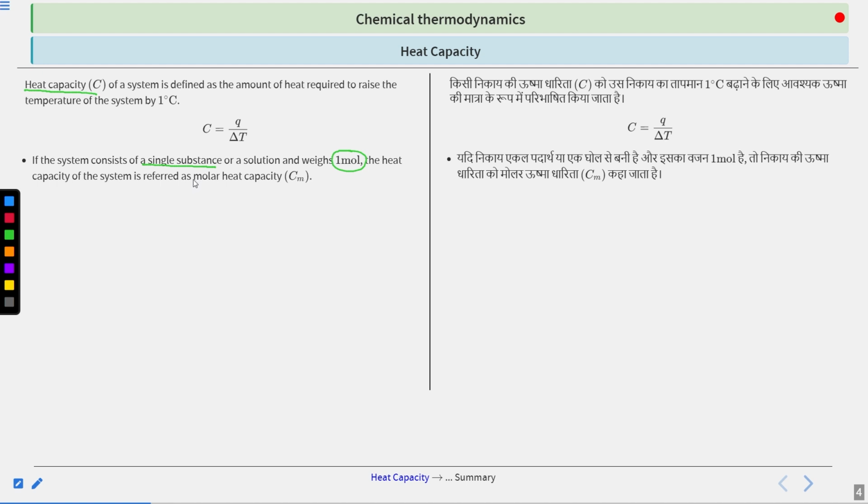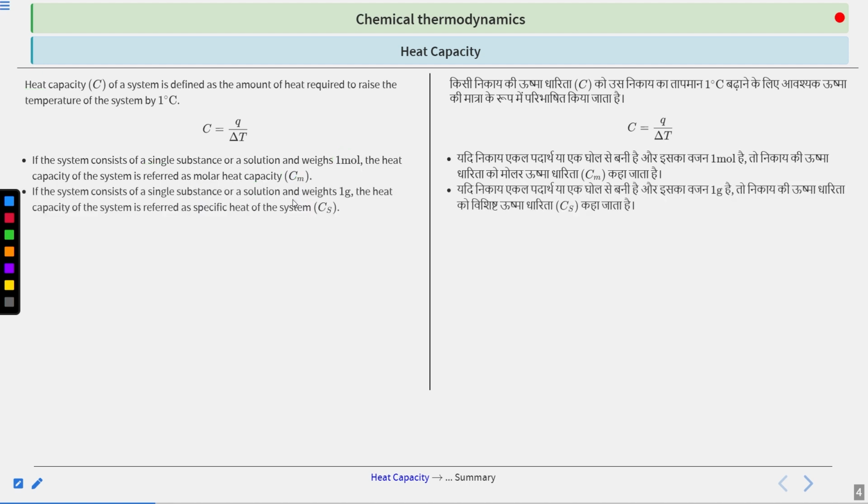I am using 1 degree Celsius and 1 Kelvin to and fro again and again, because a change in temperature is the same for both; it is also the same for Fahrenheit. Okay, so the amount of heat that is required to change the temperature of 1 mole of a given substance by 1 Kelvin or 1 degree is called the molar heat capacity and is represented by Cm. We use the subscript m to represent the molar heat capacity. Clear? Okay.